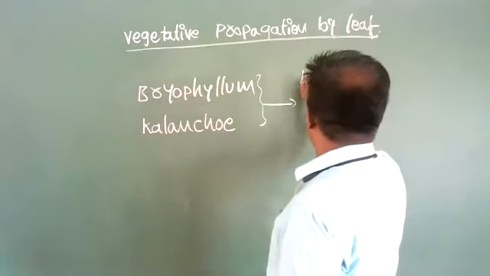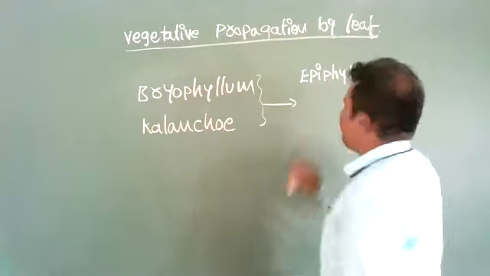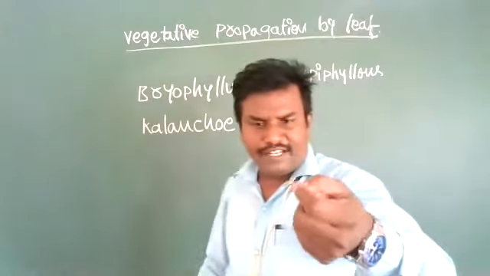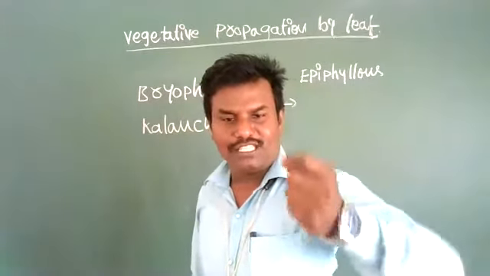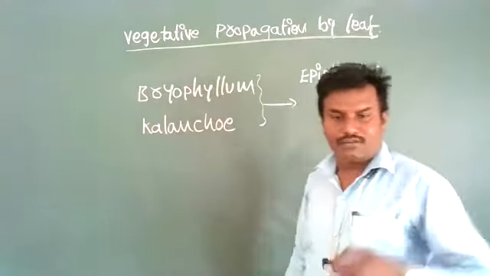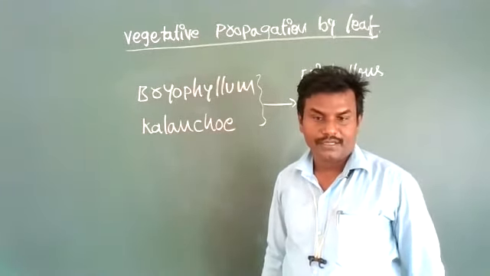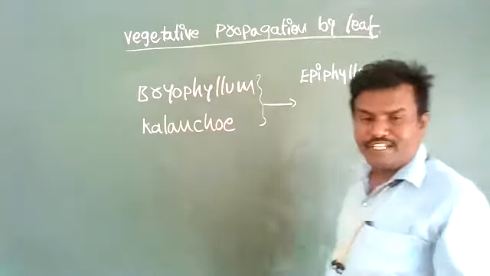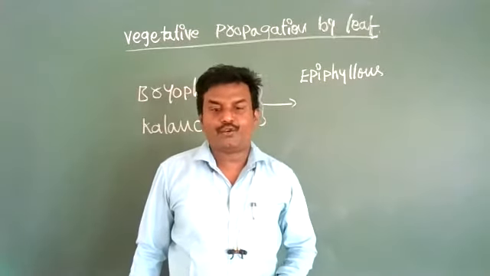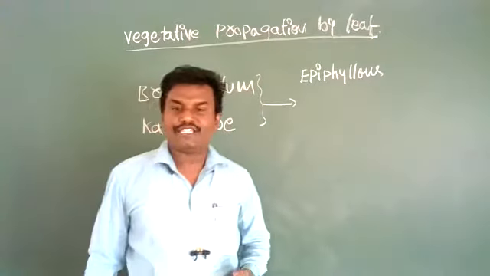Those buds are called epiphyllous buds. Above the surface, a number of small leaves are formed. Below the ground, towards the soil, adventitious roots are formed. If those epiphyllous buds are cut and kept in the soil, they will grow as new individual plants. Okay, this is one kind of vegetative propagation.